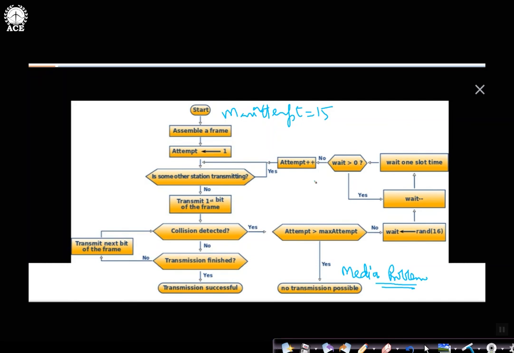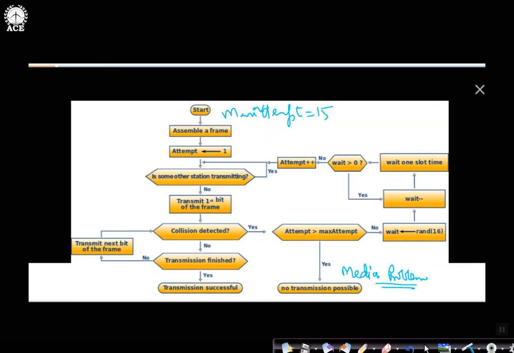This algorithm is not there in the slides. I will upload these slides on my blog, on my website. You can download them from there, because this is not described in the textbook. I have taken this flow chart or algorithm from a Wikipedia source. So this could be a simple 5-mark or 10-mark question for your exam, to explain the CSMA-CD protocol.